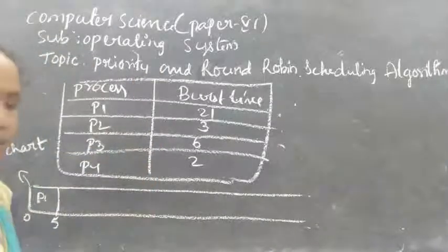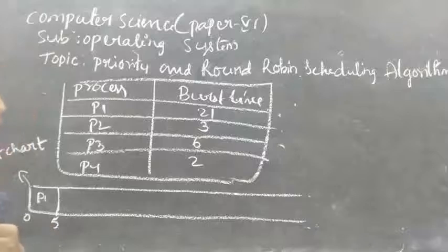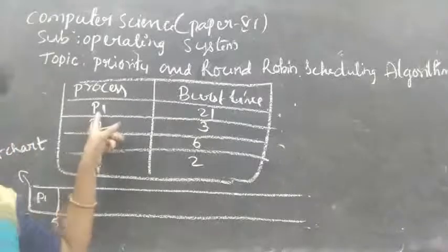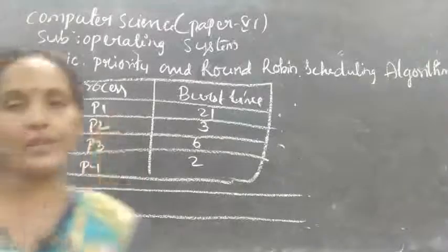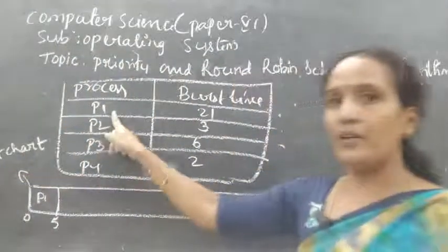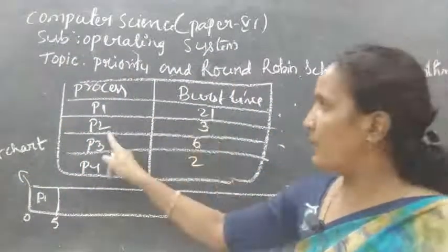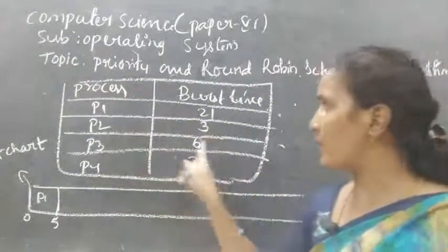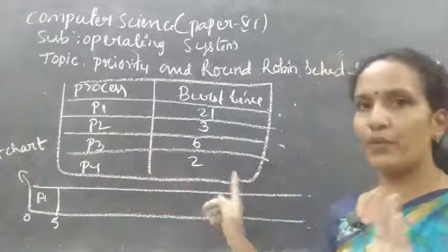We have 4 processes, and here we are not using any priority. We are just giving an execution time. P1 is 21 milliseconds, P2 is 3 milliseconds, P3 is 6 milliseconds, and P4 is 2 milliseconds.